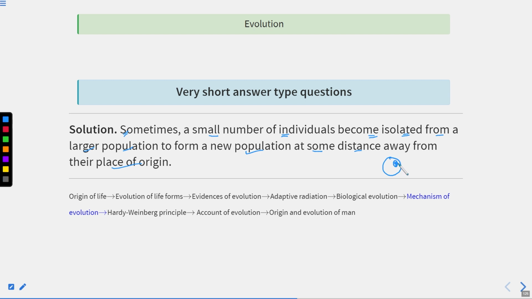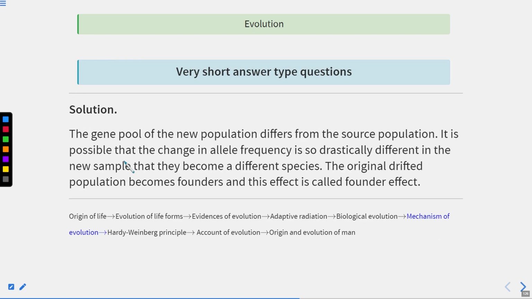These individuals become isolated from this larger population, and they form a new population at some distance away from their place of origin. So this is known as the founder species.